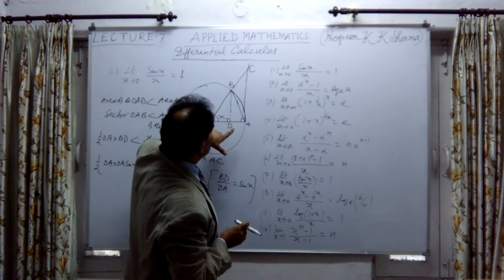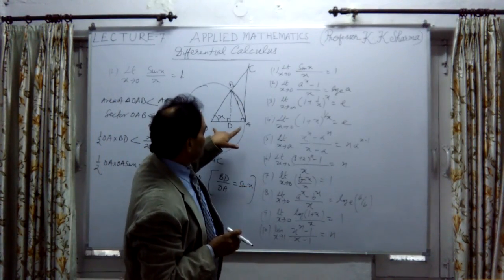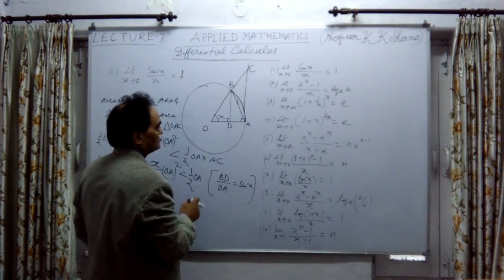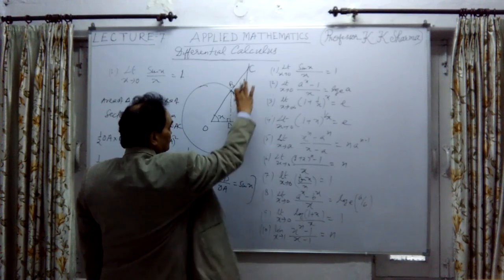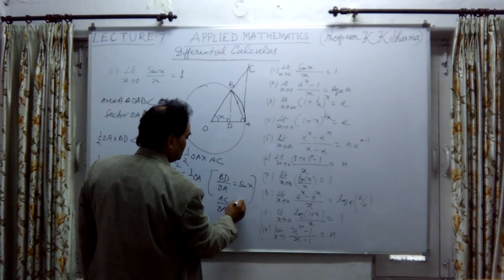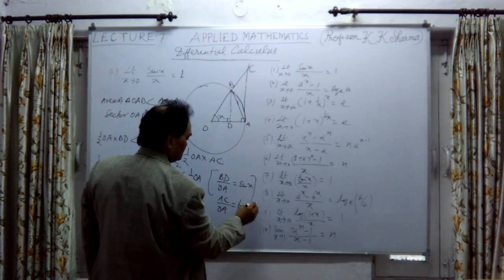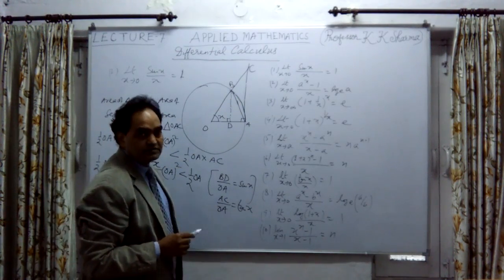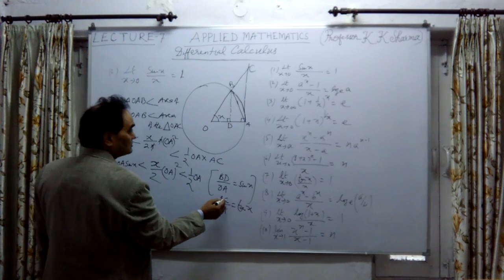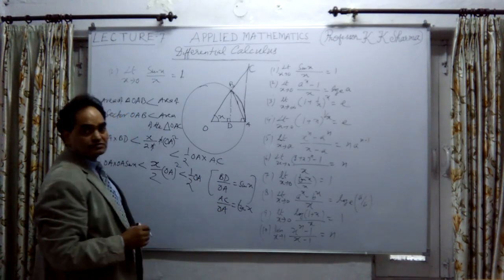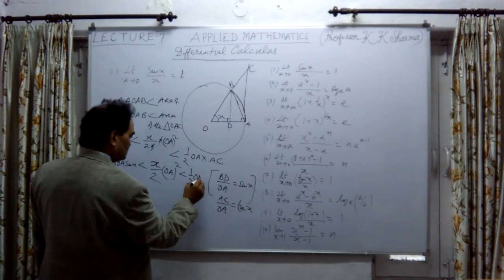Now AC upon OA is tan x, because perpendicular upon base, P upon B, is tan x. So in place of AC, let me write OA into tan x.